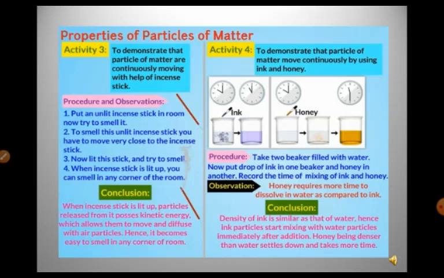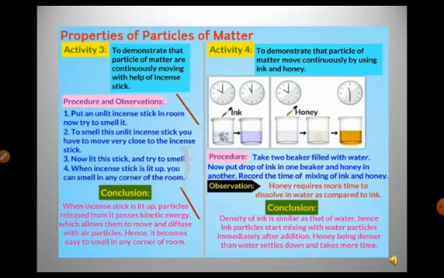So what is the conclusion here? When the incense stick is lit, particles released from it possess kinetic energy. So what is kinetic energy? Energy possessed by an object due to its motion. When you light the incense stick, you see the smoke coming out of it. You are getting the smell sitting far off from the incense stick, in the whole room. This is because the particles of the incense stick get mixed into the air, and the smell gets mixed into the air, as it is in gaseous form.